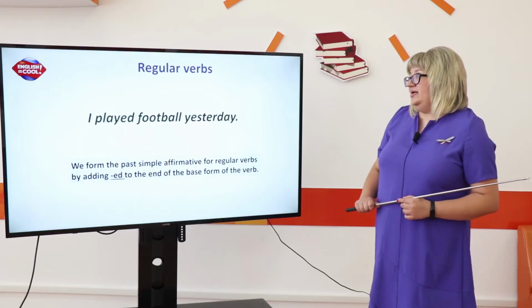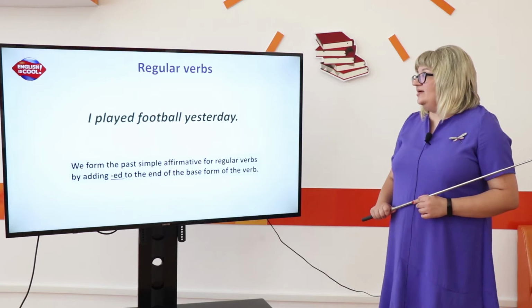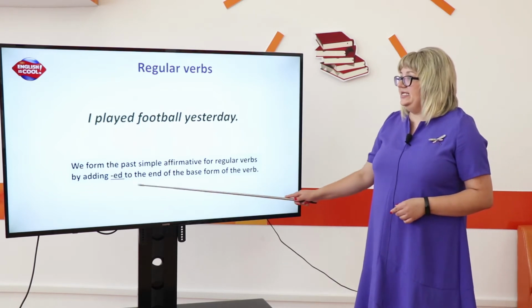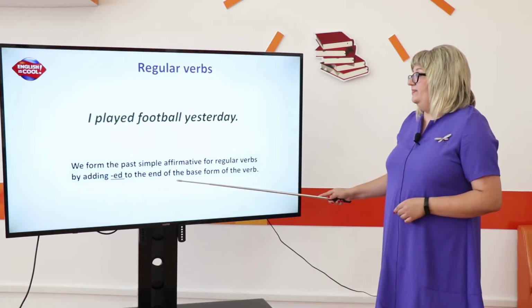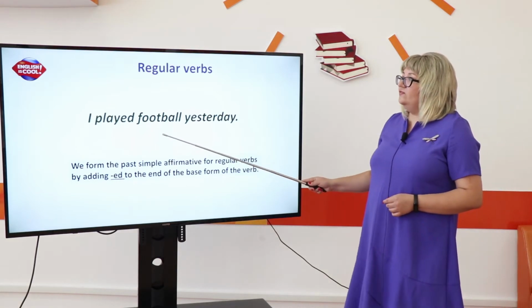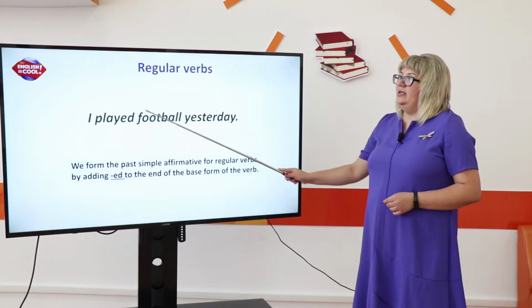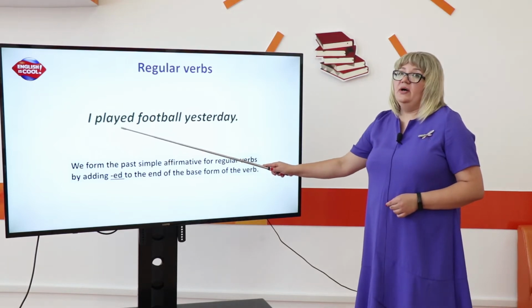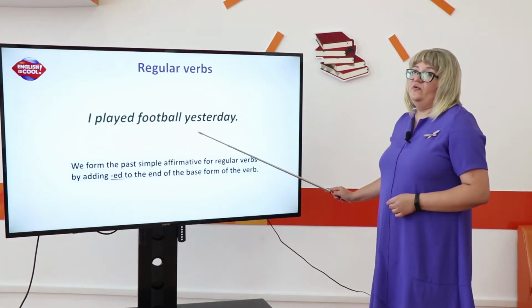We form the past simple affirmative for regular verbs by adding ed to the end of the base form of the verb. For example, I played football yesterday. The verb is in past simple. Yesterday is a signal for past simple.